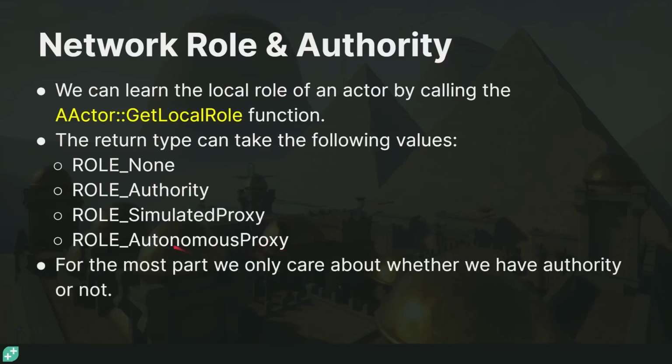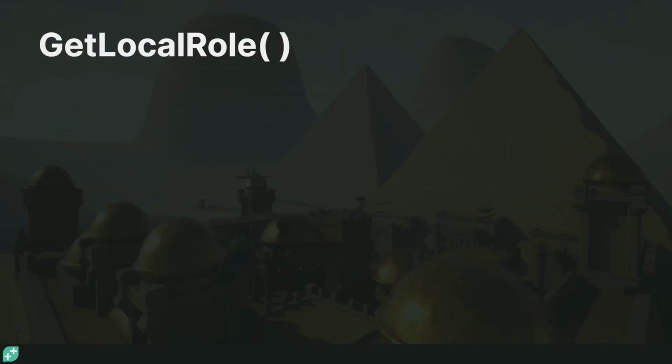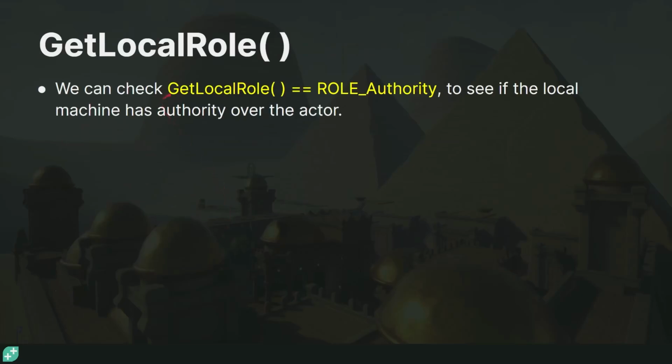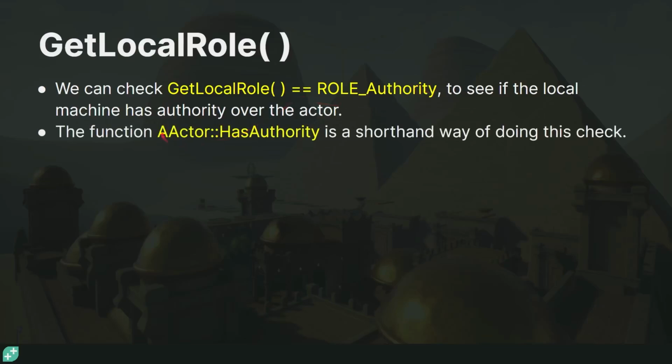For the most part, if we're not dealing with autonomous proxies, the question is going to be, do we have authority or not? Are we the server or not? So using this function, GetLocalRole, we can do a check, and if the return value of this function is Role Authority, that means the machine that we're on has authority over this actor, and that ultimately means that we are the server. There's another function on the actor class called HasAuthority, and this is just a shorthand way of doing this check. So instead of typing GetLocalRole equals Role Authority, we can just say HasAuthority.